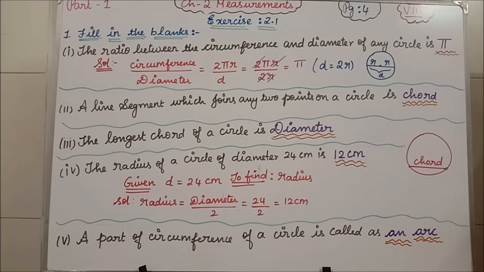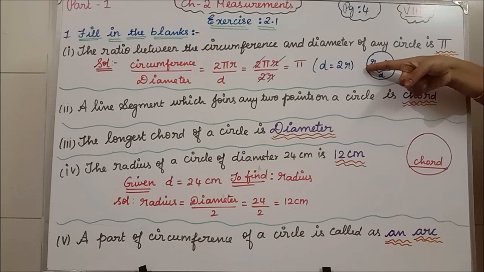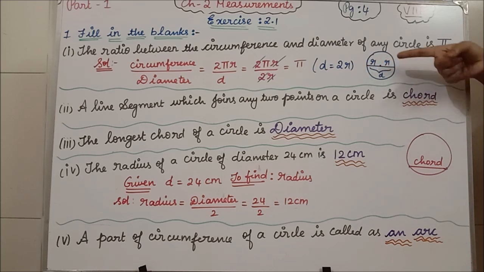Clear? Now the third one. The longest chord of a circle is what? Diameter. In the introduction part itself, I have told you so many times. The longest chord is what? See, this is the longest chord in the circle. So this means what? Diameter. Diameter only, it will pass through the center.